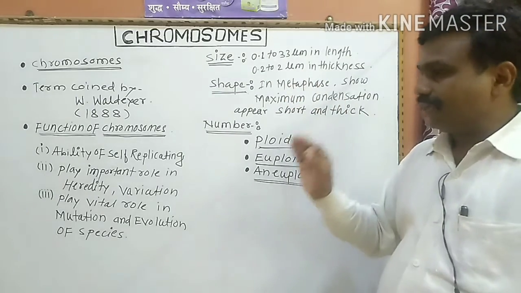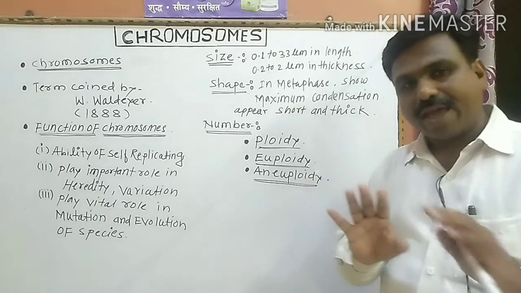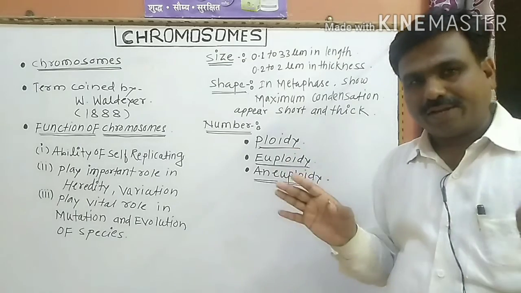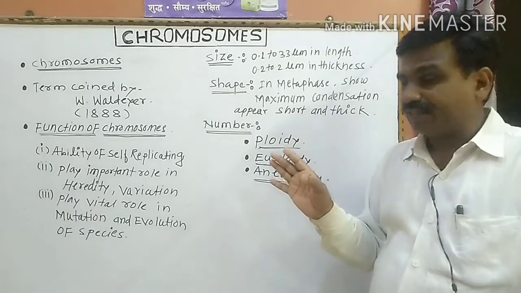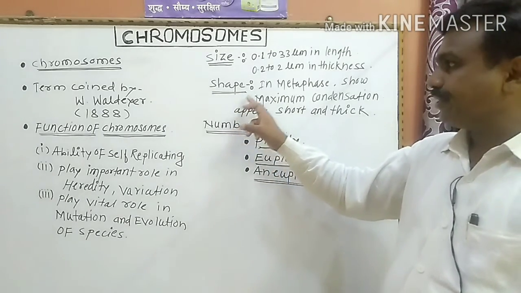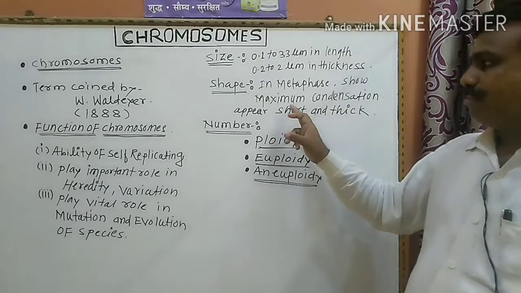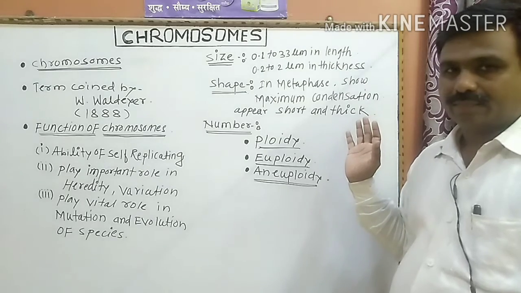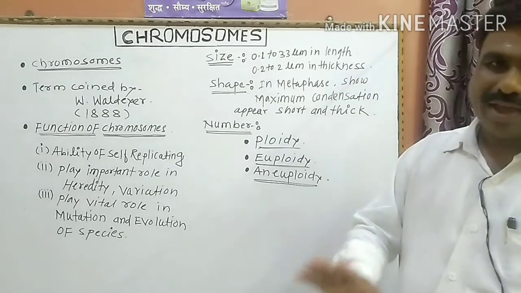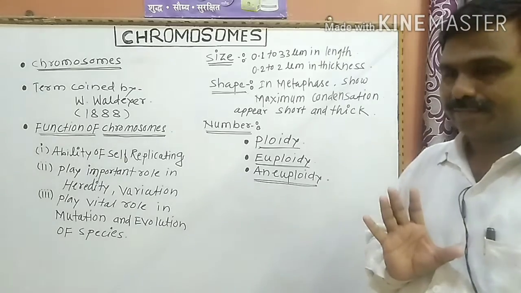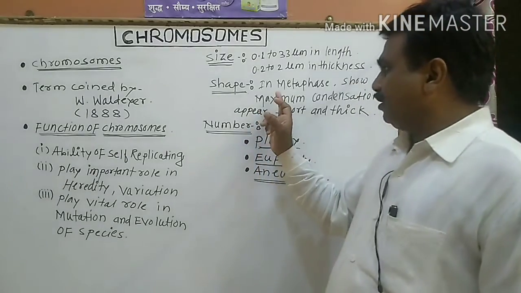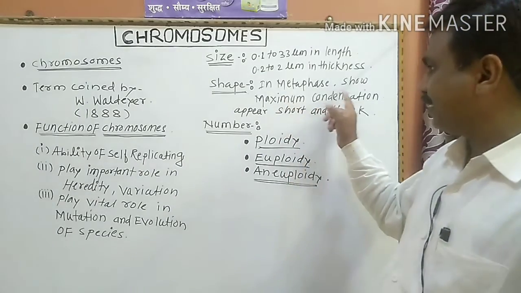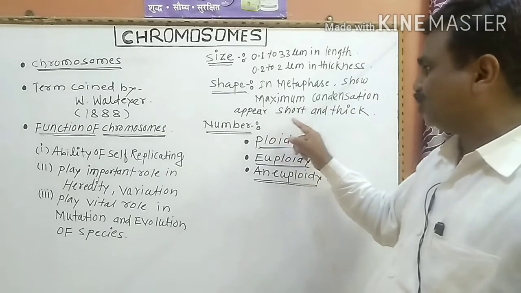Size and shape of the chromosome vary, not identical in all species, in all organisms. The shape of the chromosome in metaphase shows maximum condensation and appears short and thick.